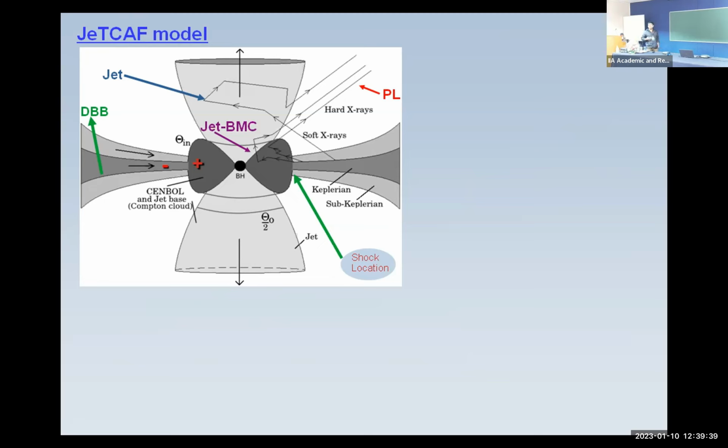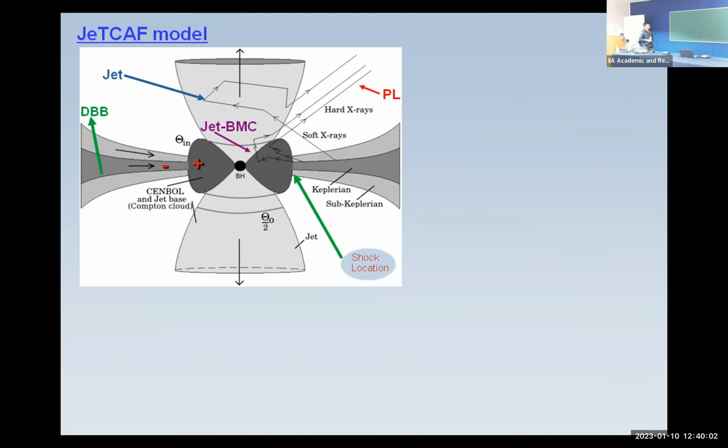Once the velocity increases, it becomes supersonic. Supersonic flow can produce shocks, once it satisfies the Rankine-Hugoniot shock conditions, like energy balance and pressure balance. So this produces a shock, and the shock generates heat. This heat puffs up the inner region and produces the hot corona.